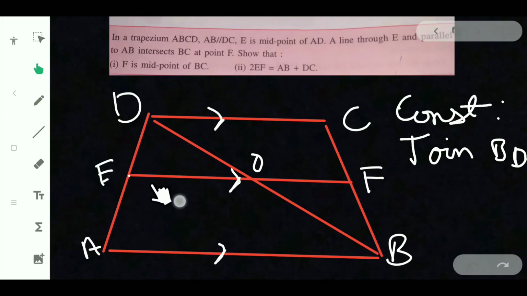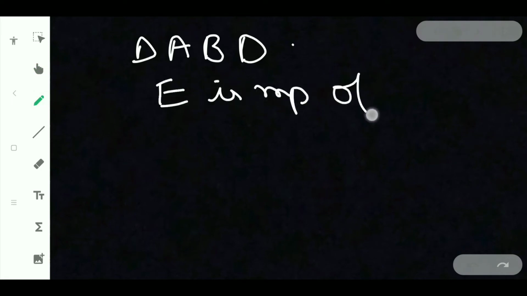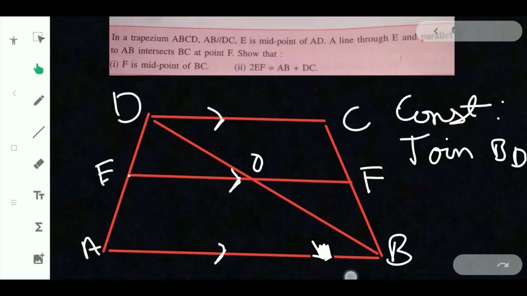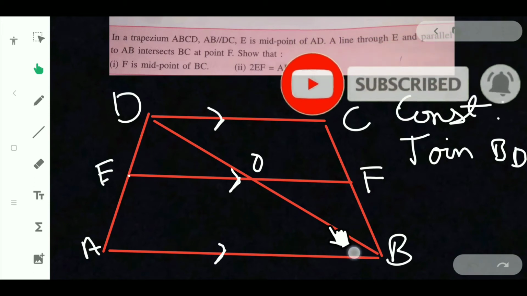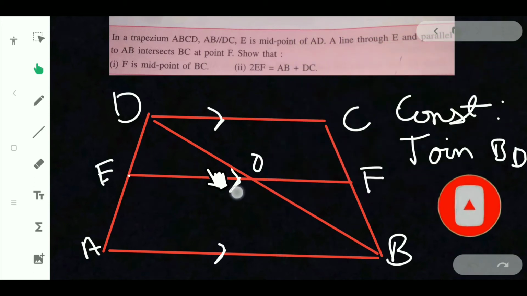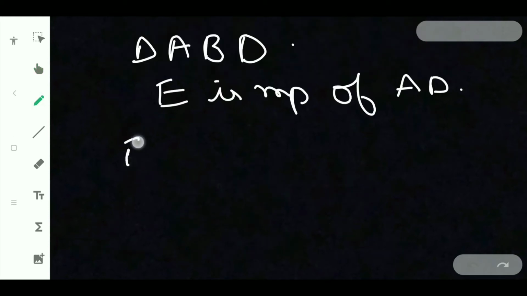In triangle ABD, E is midpoint of AD, and a line is drawn from E to diagonal DB, and EO is parallel to AB. You can say EO is parallel to AB because this is a point lying on the parallel line.